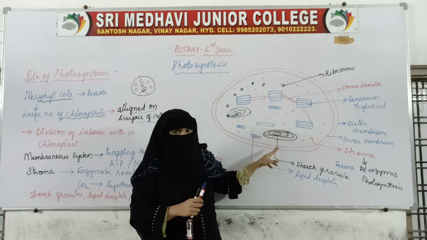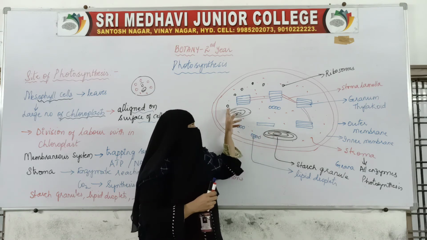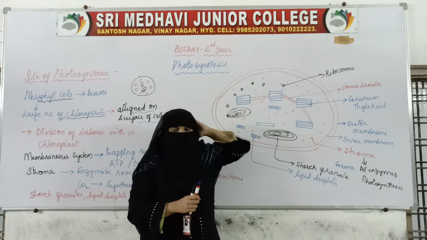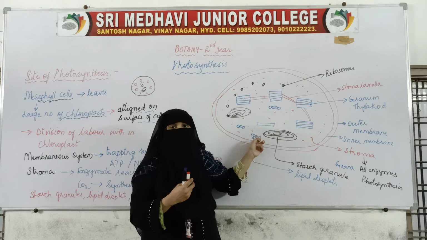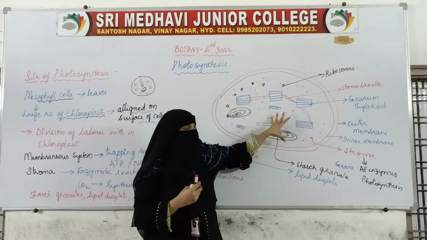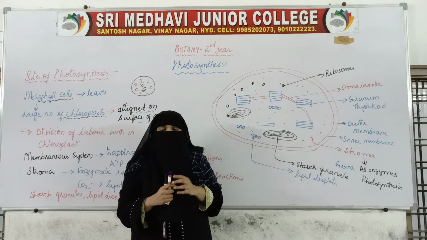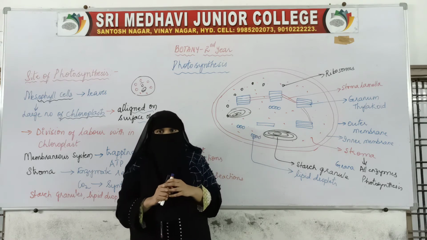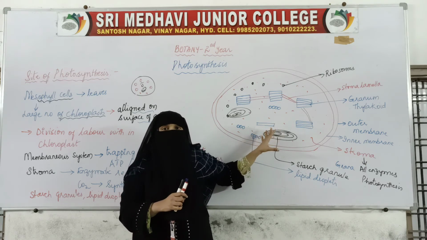Apart from this, starch granules will also be present, ribosomes will also be present inside it, and lipid droplets are also present. So the intact structure of this chloroplast is required for the process of photosynthesis. And we said that chlorophyll will be present inside the chloroplast. Where will this chlorophyll be present?